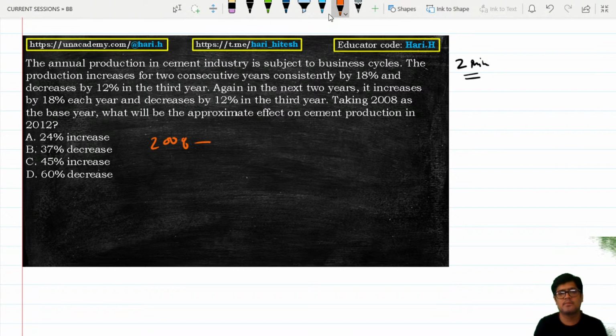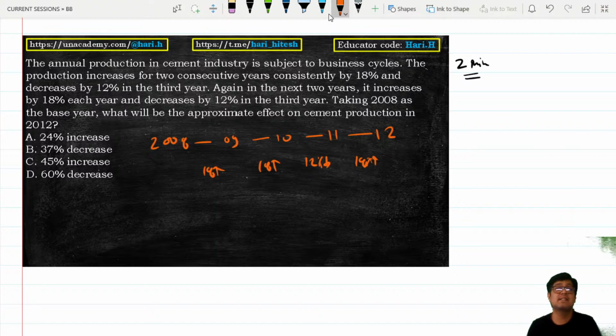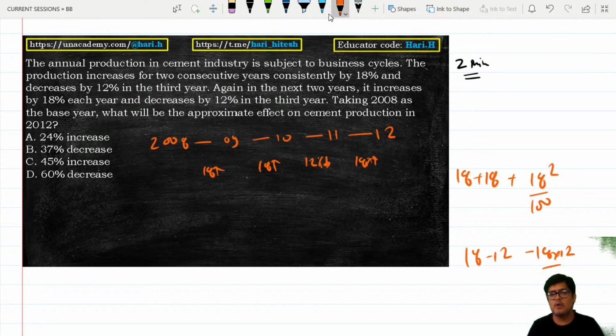2008, 9, 10, 11, 12. 18% up, 18% up, 12% down, 18% up. But this is called successive change. Now, if you're going to apply successive change, you're going to apply A plus B plus A into B upon 100, A minus B minus A into B upon 100. Let me approximate this for you. This is 36 and this is 324, 3.24.